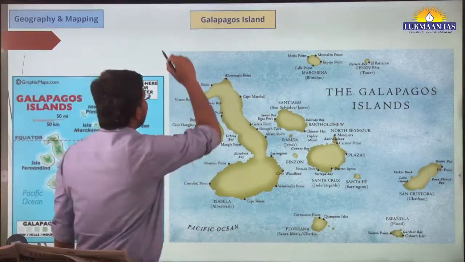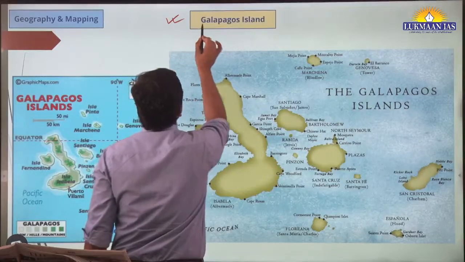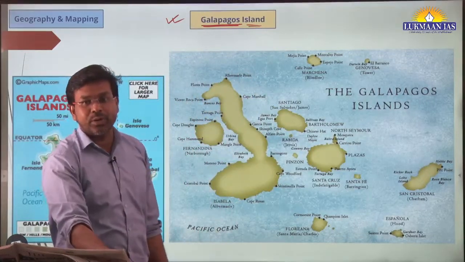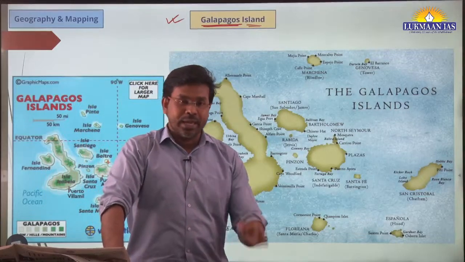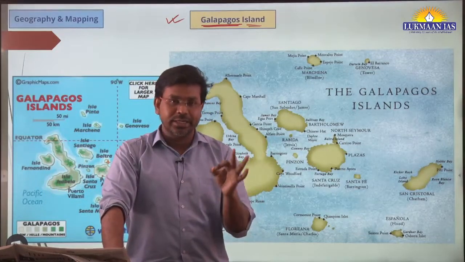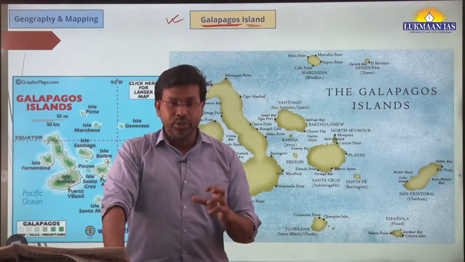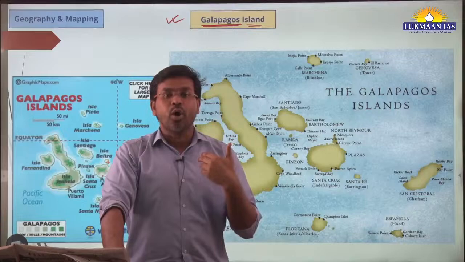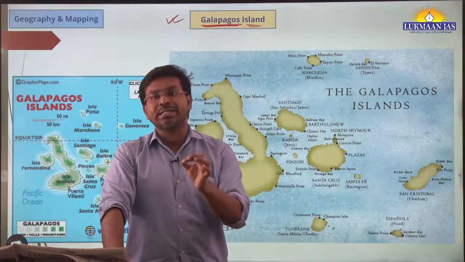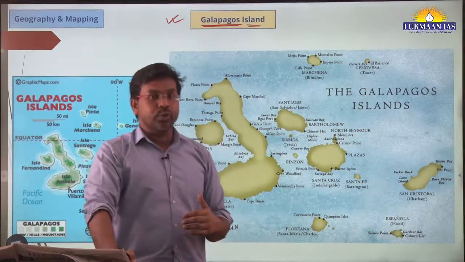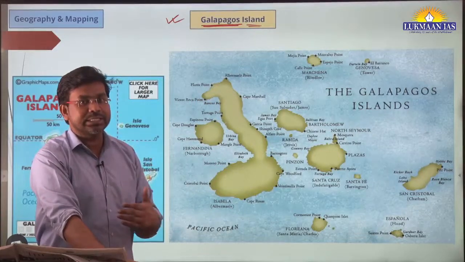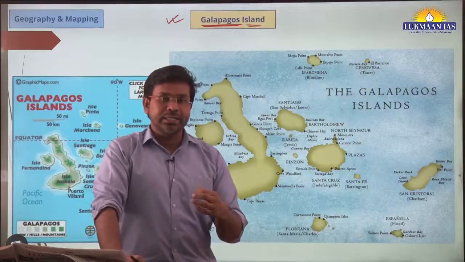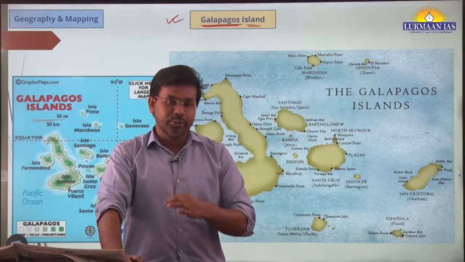Many of you may have heard this name, Galapagos Island. So Galapagos Island is that island where Charles Darwin has done his studies related to environment and ecology. So Charles Darwin came up with the theory of evolution by natural selection. The theory of evolution of Charles Darwin is one of the most important theories when it comes to understanding the concepts related to evolution.